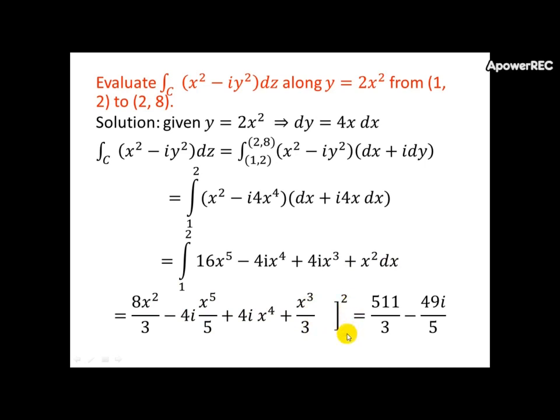On substitution of the upper limit value and lower limit value, finally we get the value 511 divided by 3 minus 49i by 5.